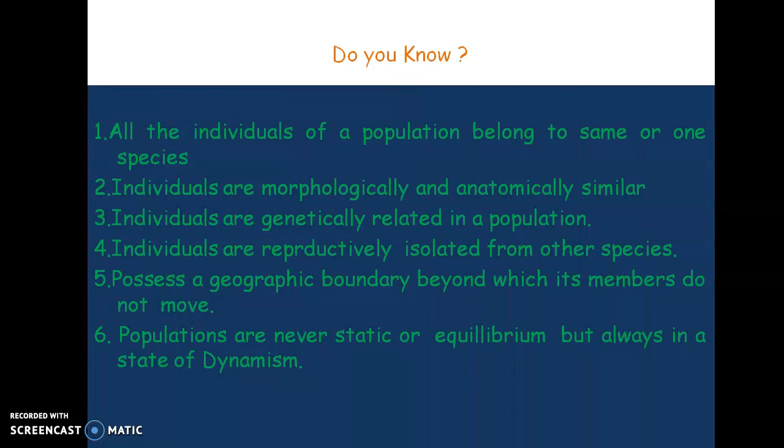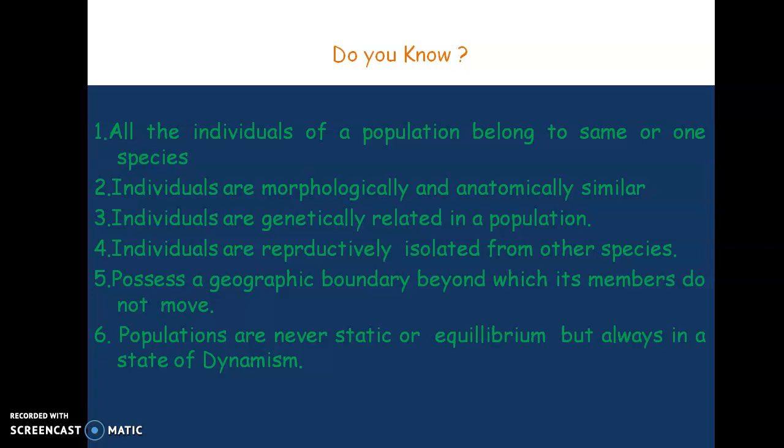Do you know something? What is the basic idea or some of the basic features of a population? Let's see. The first one is, as per the definition, a population is a group of similar or same species, and as they come under one species, they are morphologically as well as anatomically similar.